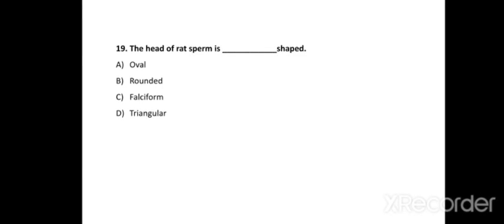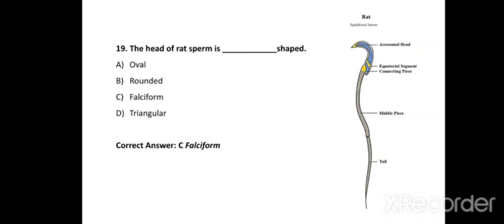Okay. Next one, the head of rat sperm is dash dash shaped. Options are option A, oval; option B, rounded; option C, falciform, means curved one; and option D, triangular. So the correct answer of this question is option C, falciform. Look at this figure. You can easily observe the head of sperm of rat is slightly curved. So the correct answer of this question is falciform.